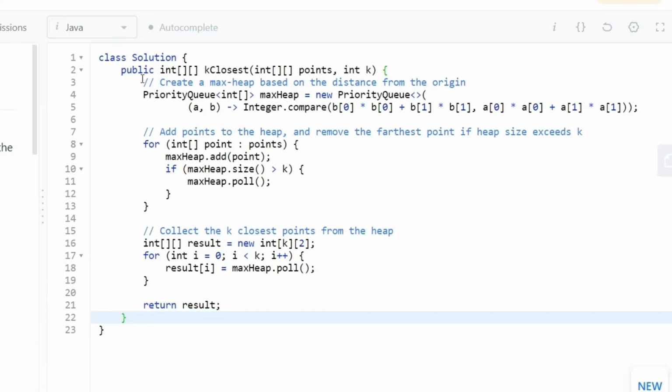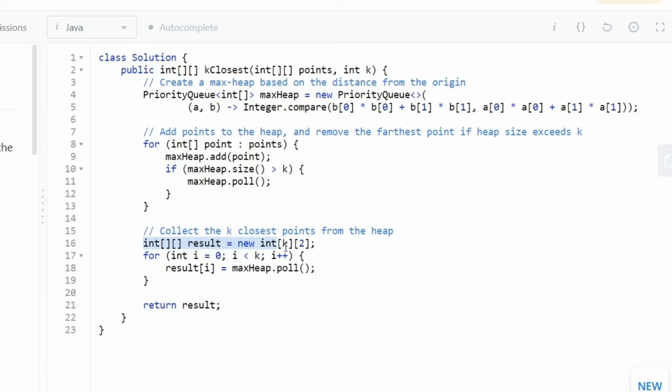So the coding solution is actually quite straightforward. We are first of all going to initialize our max heap, and inside the max heap we are going to store the values based on the distance from the origin to that particular element, and that is going to be done using the Euclidean distance formula from the origin. And once we have those values sorted, then all we need to do is simply add those values inside our heap. Now inside the heap, we will first add the value, then we will check that if the size of heap exceeds the value of k, we are going to poll the very last element we entered inside the heap, and that's it.